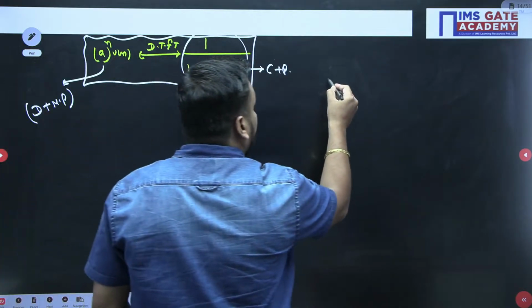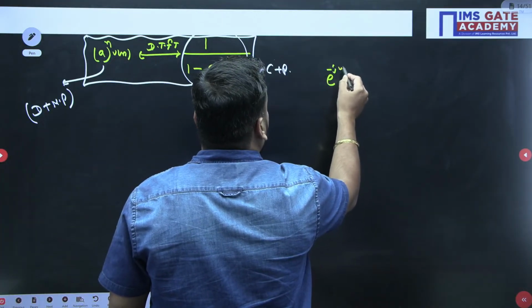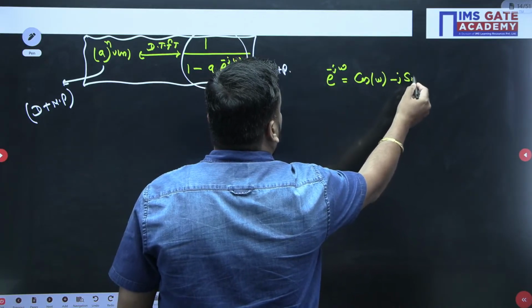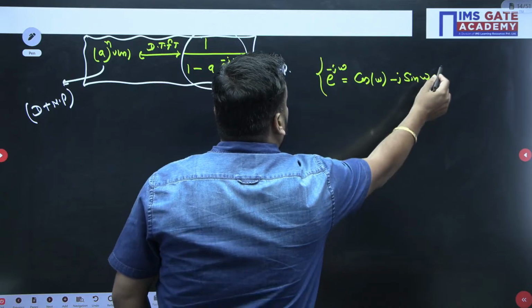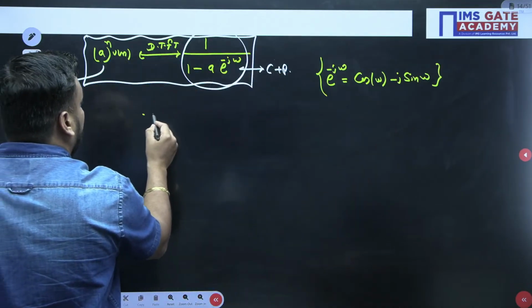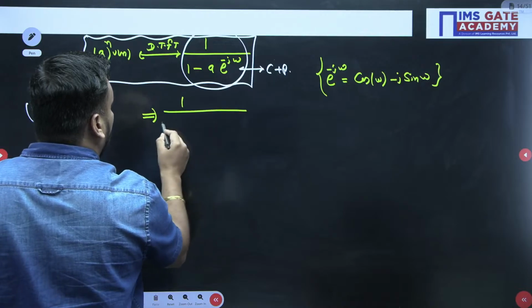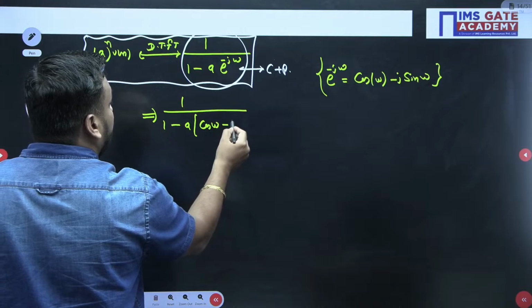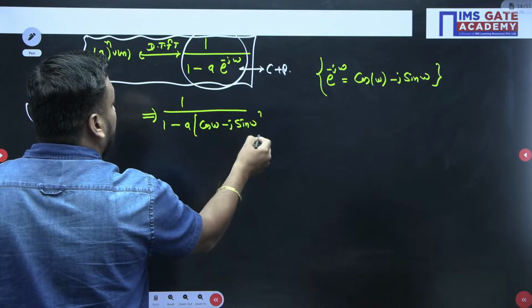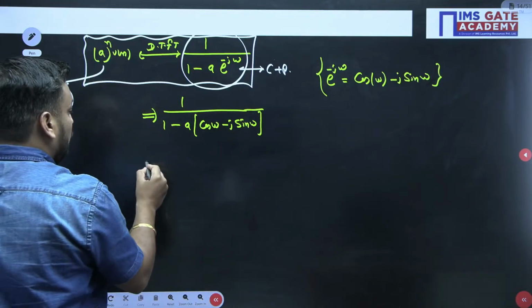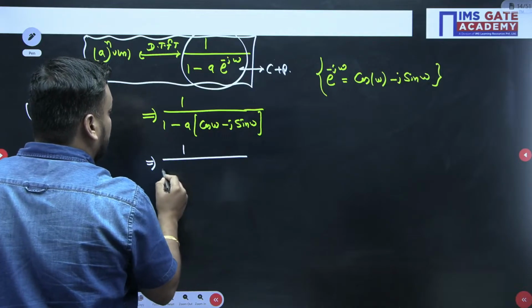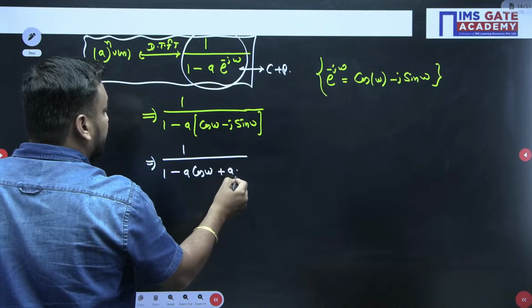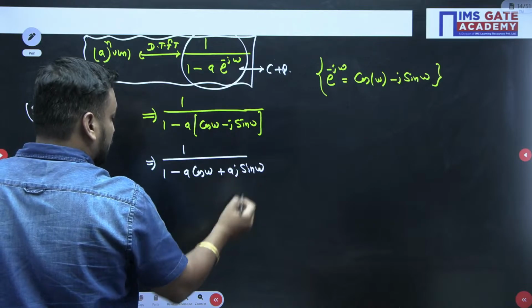So students, here I am just applying the Euler form for e to the power minus j omega. How can you open this? You can open this as cos omega minus j sin omega. So if you open this, what you will get is 1 upon (1 minus a (cos omega minus j sin omega)). When you open the bracket, what will you get? You will get 1 upon (1 minus a cos omega plus a j sin omega).